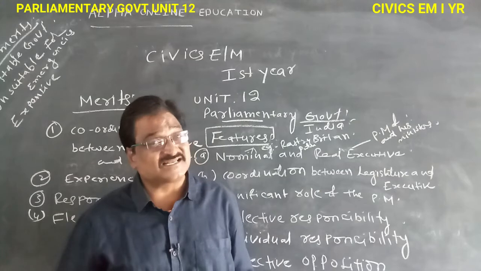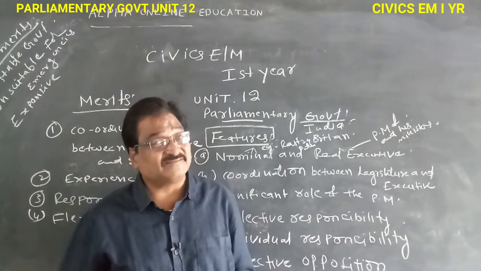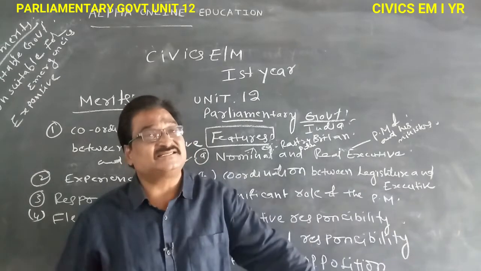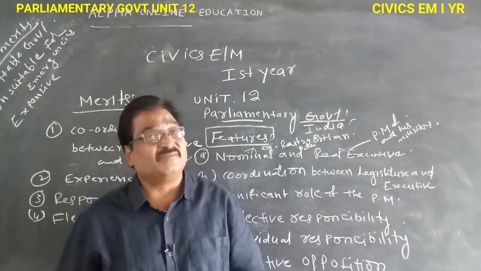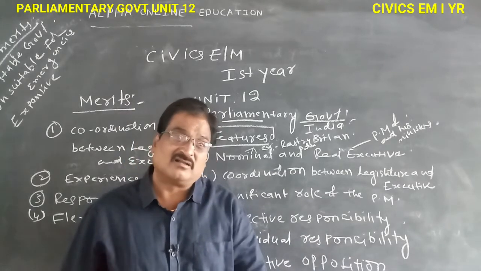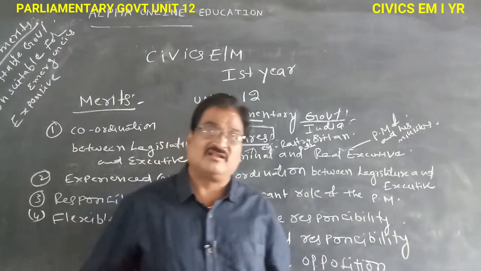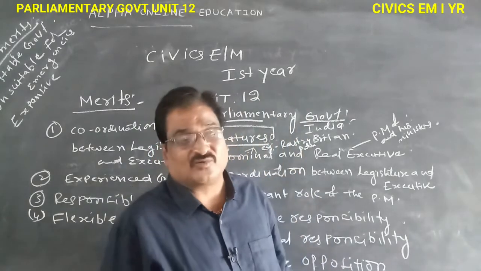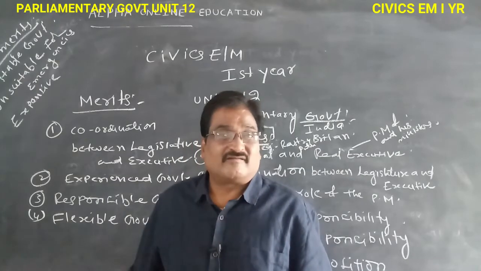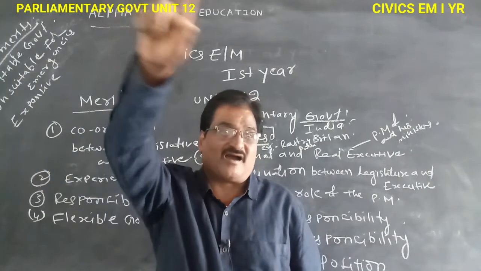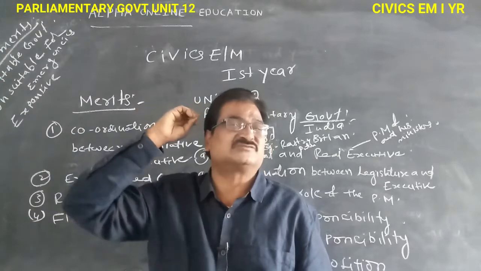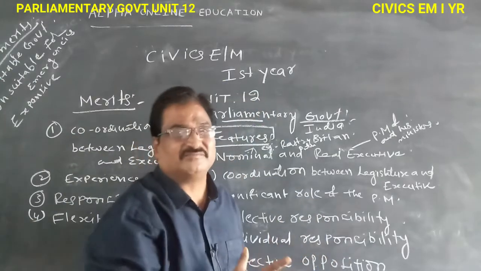If any minister makes a mistake in the ministry, that is the mistake of the whole ministry. If one minister is wrong, that is the total wrong of all the ministry. So one for all. Whoever makes a mistake, that is the total responsibility of the ministry.